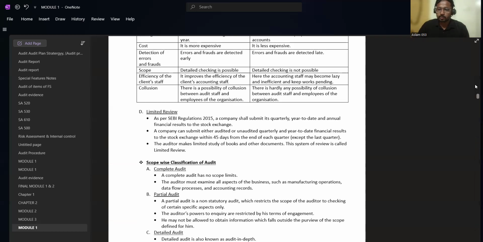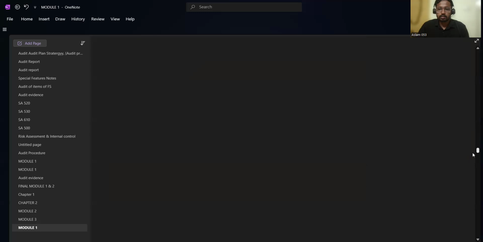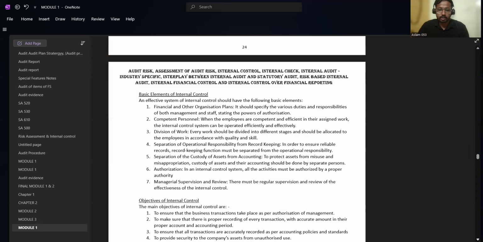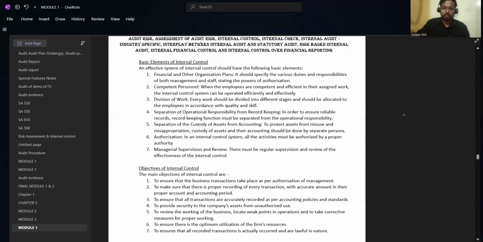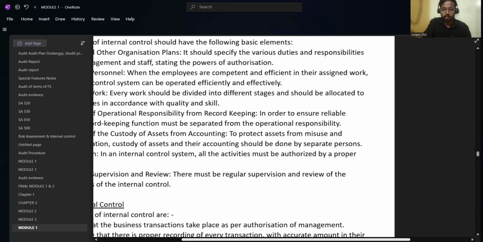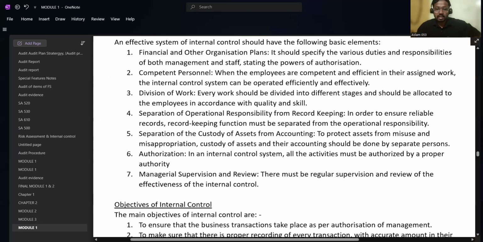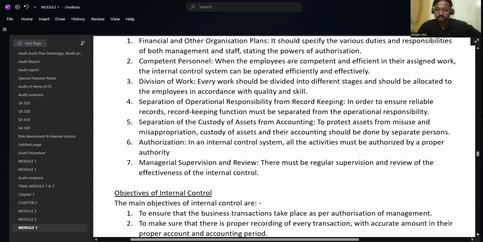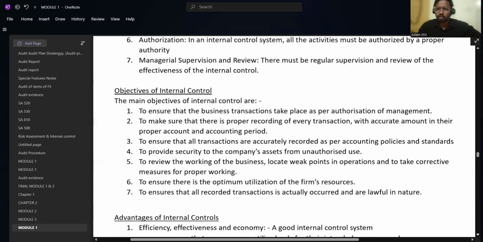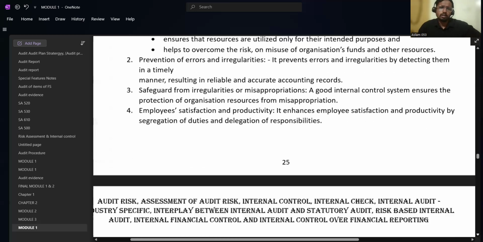Let's skip some pages to go to the last areas. Like you can see the basic elements of internal control. One second, let me zoom in so that you will be able to see it clearly. Even if there are 7 points, you only need to write depending upon the marks they are asking. For example, if they are asking the question for 5 marks, you only need to write 5 points. There is no need to write 7 points.